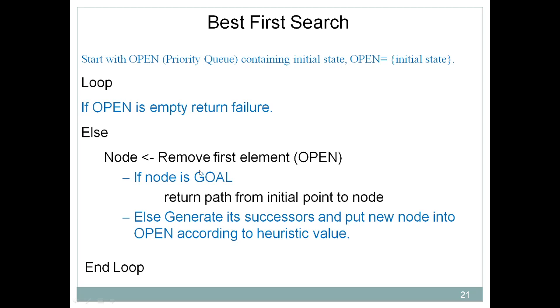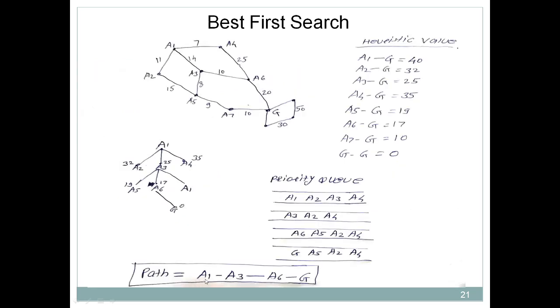Then you check whether it's a goal state or not. Suppose it is not a goal state, you generate the successors, and you put all the successors into the open queue according to heuristic value, that means in ascending order. Then this loop will continue until you find the optimal solution, and finally you can generate the path. So from A1 to G, the optimal path is A1 to A3, A3 to A6 and A6 to G. This is the optimal path we found by using the best first search algorithm.